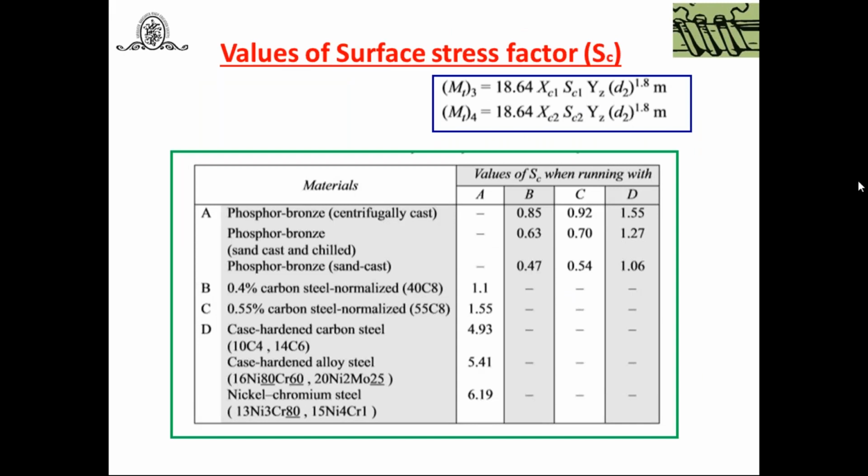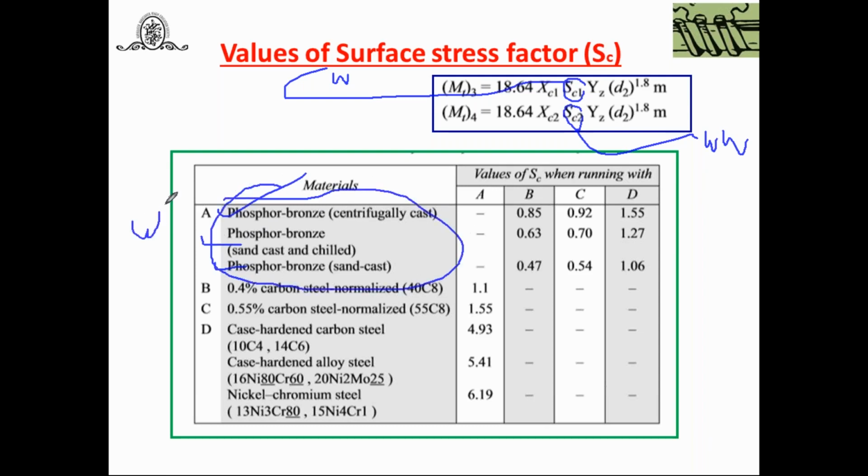Then the second one is the surface stress factor. In the strength, there is a bending stress and here the surface strength. Now surface strength means SC1 and SC2. Again it depends on the material used. SC1 is the surface strength factor for the worm and SC2 for the worm wheel. Again it depends on the material. Phosphor bronze and these materials are used for the worm wheel.